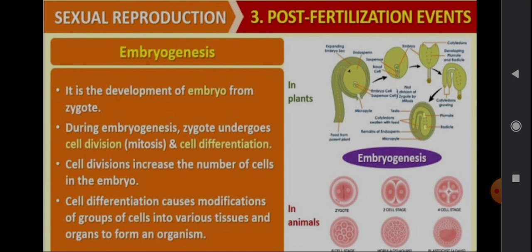So after cell differentiation, there are some developments. That group of cells will develop into tissues, then into organs, then later on it leads to the organism.